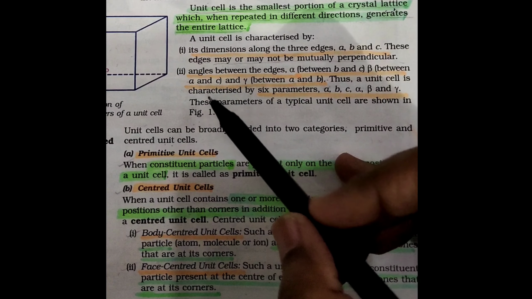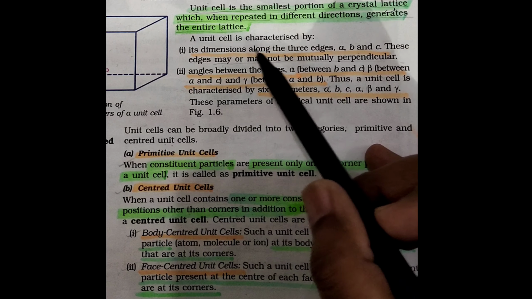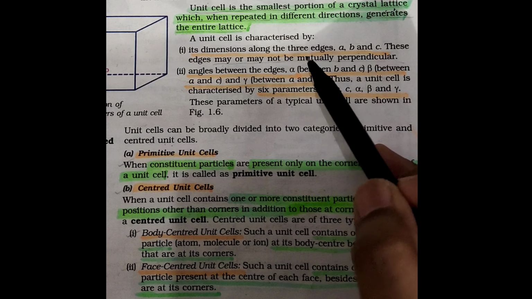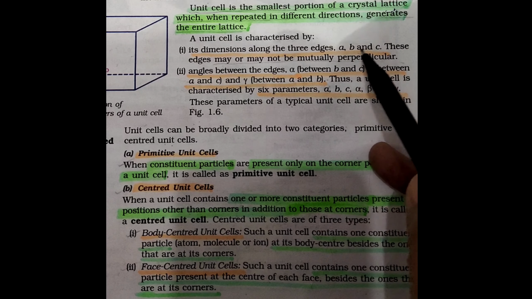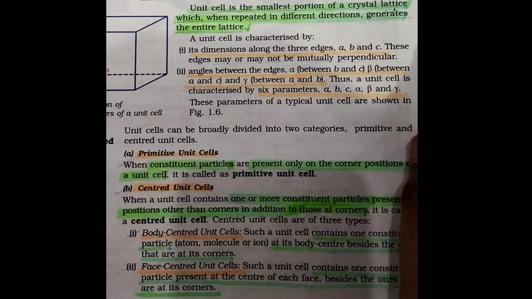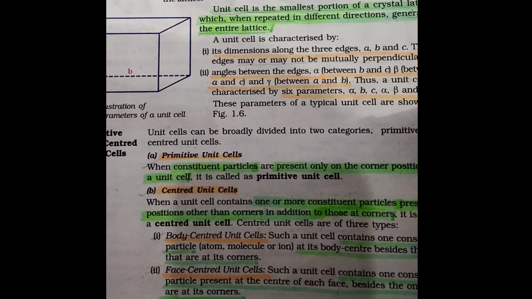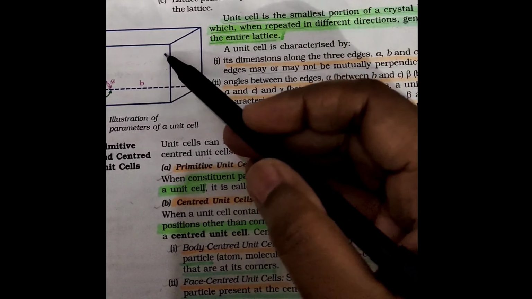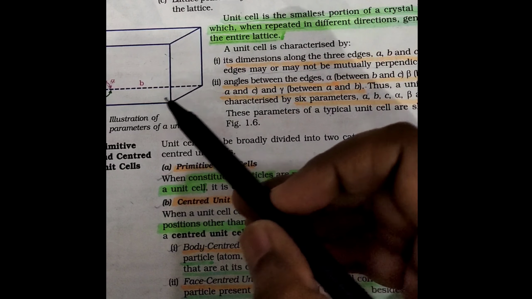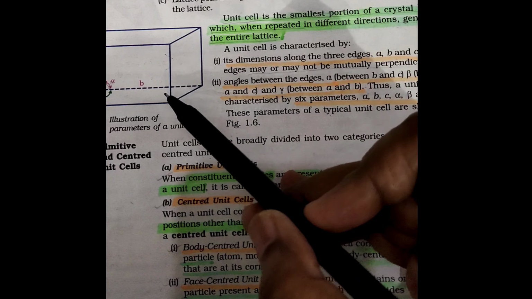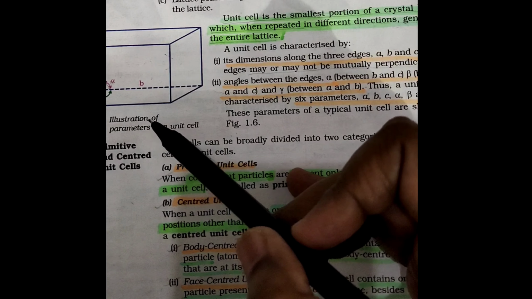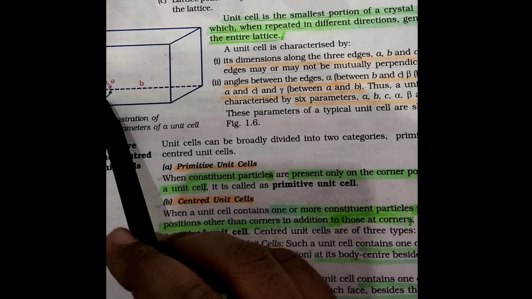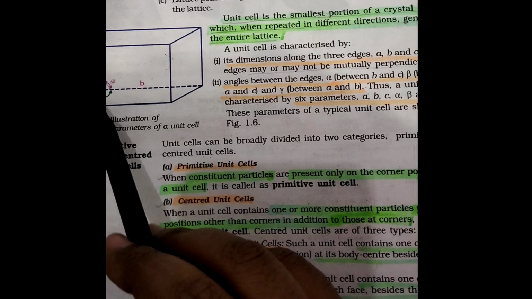This unit cell is characterized by some properties, and its main properties are its three edges A, B, C, the three sides of the crystal lattice. These represent the basic parameters of the unit cell which you have to measure, and three angles between the three sides.